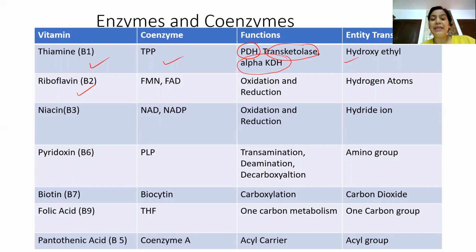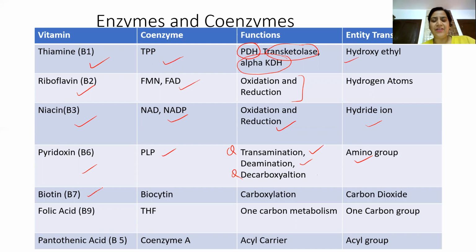Riboflavin, which is vitamin B2. The active forms are FMN, flavin mononucleotide, and flavin adenine dinucleotide. It is responsible for different oxidation and reduction reactions. B3 niacin, active form, reaction catalyzed, entity transferred. Pyridoxine, active form. Again, this is a very important question. PLP is required for transamination and for decarboxylation and amino group.